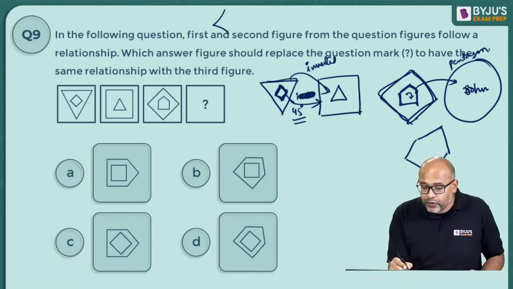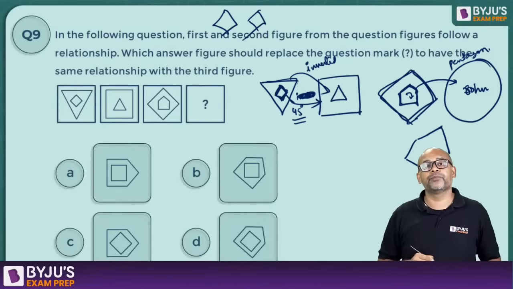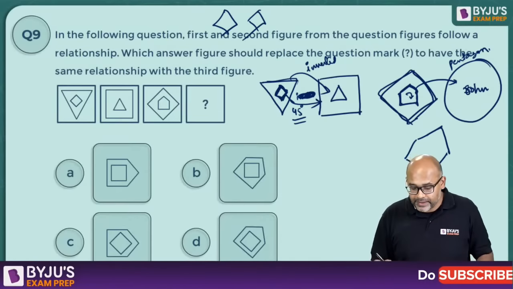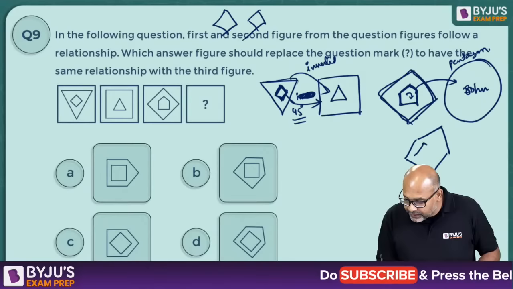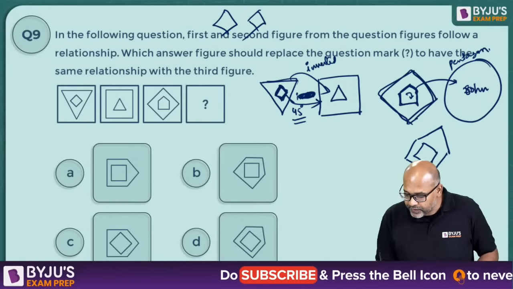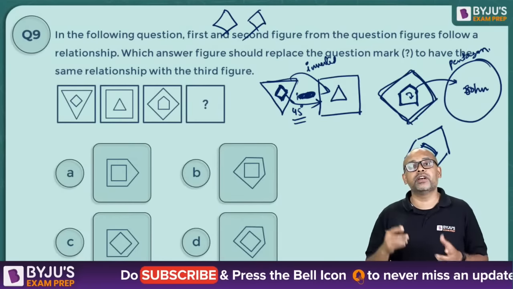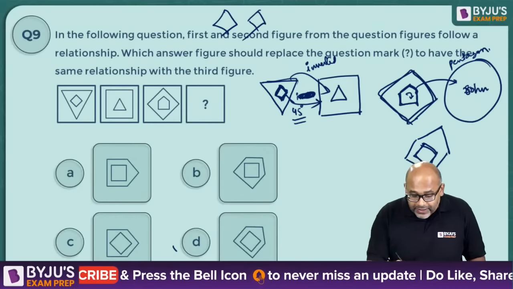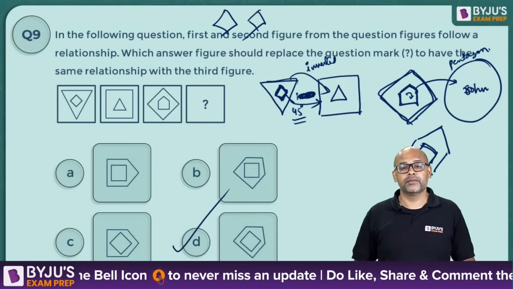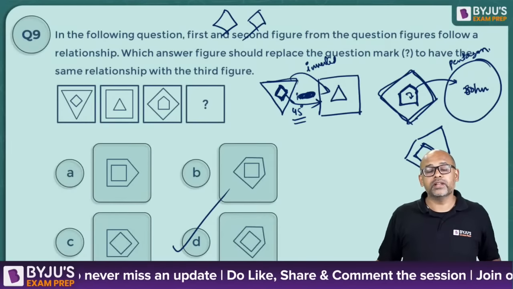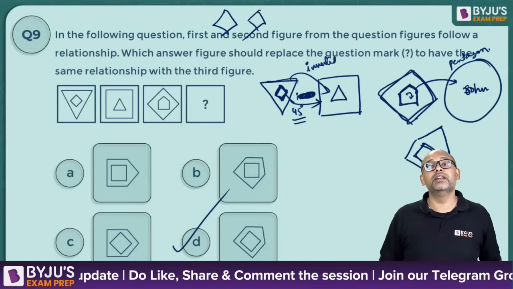But a diamond, a rhombus, when you invert it, will remain the same. So you will get a figure like this, which is the same figure, because the orientation inside doesn't change. So the correct answer is option D. Okay, the correct answer is option D.